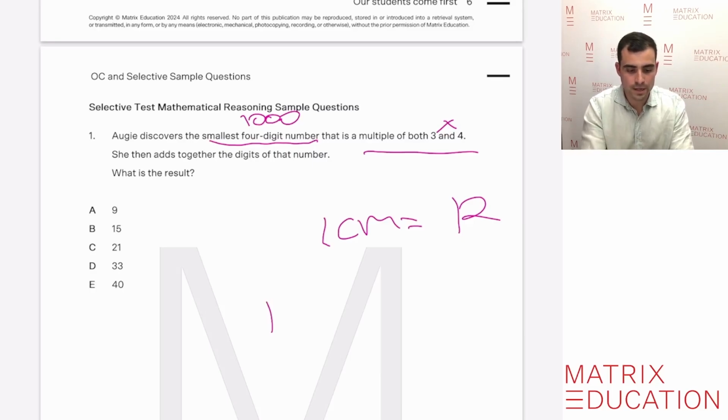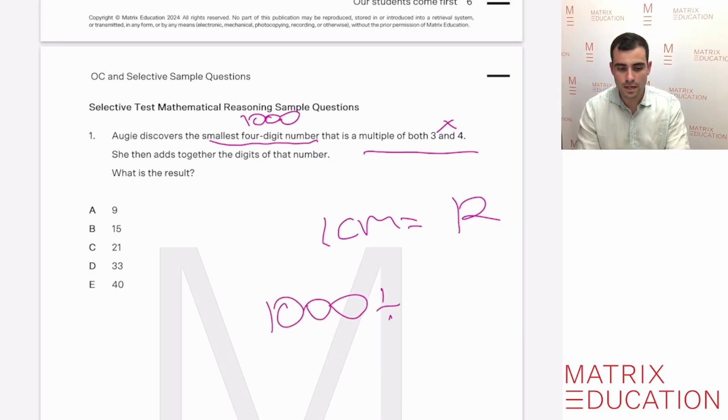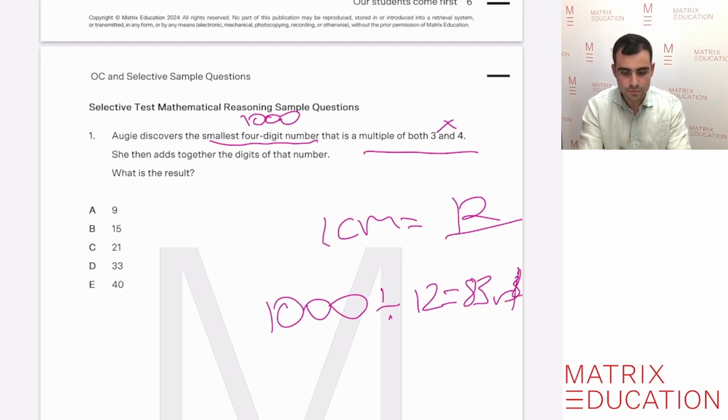Now, because 1,000 is the smallest 4-digit number we can have, no matter what, let's see if this goes into 12 equally, to work out if 1,000 is the actual smallest 4-digit number. And we know if we divide that, it's not. It's 83 with a remainder of 4, sorry. So it cannot be 1,000.